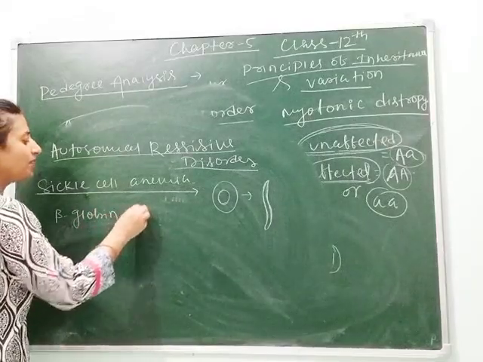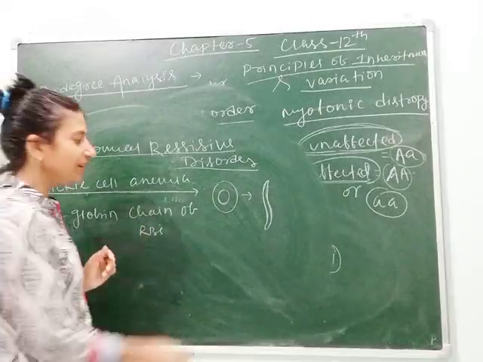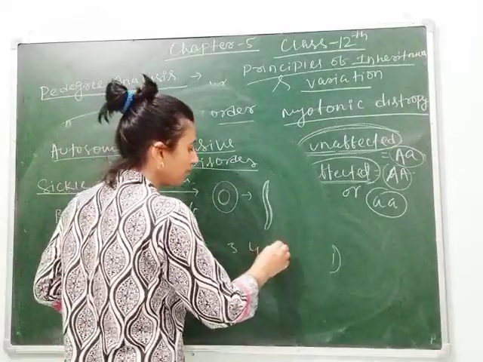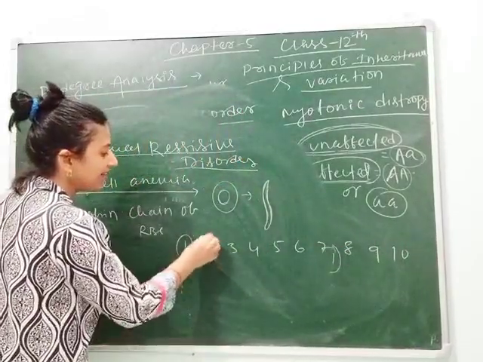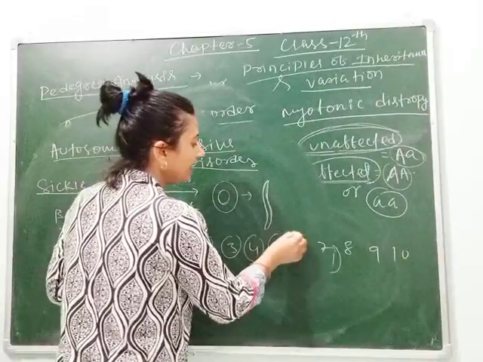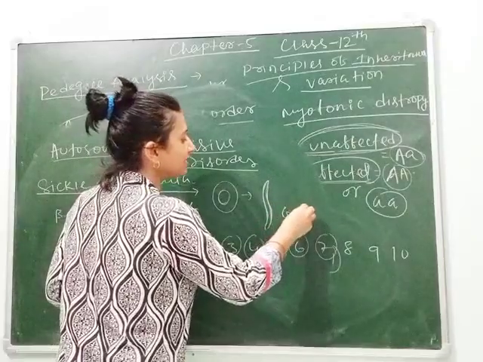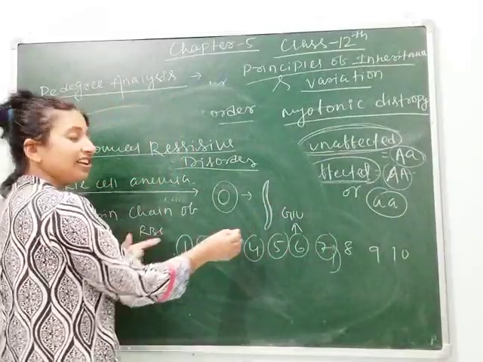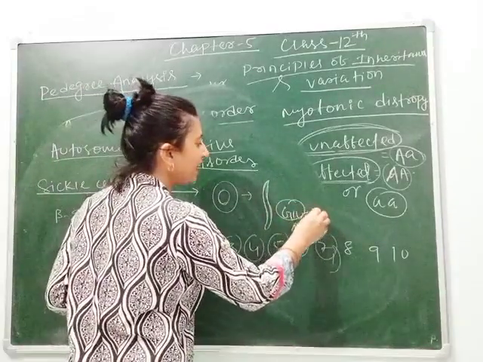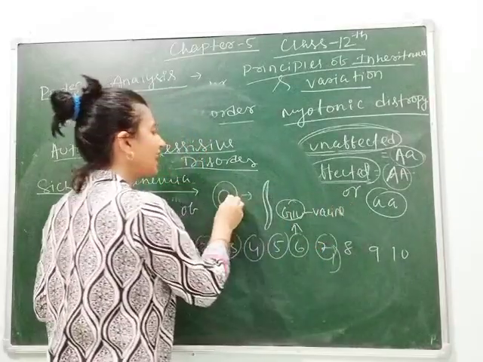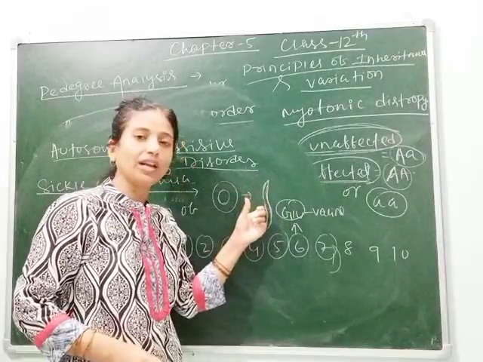The beta globin chain of the RBC has a mutation. Means 1, 2, 3, 4, 5, 6, 7, 8, 9, 10 various positions are taken by various amino acids. So in a normal RBC, the sixth position contains glutamic acid. But when glutamic acid is replaced by valine, then the RBC changes its shape, and due to this it looks narrow and elongated.